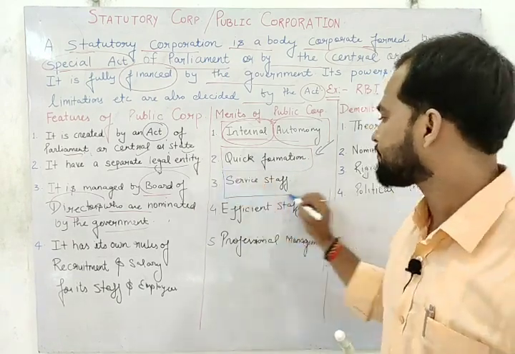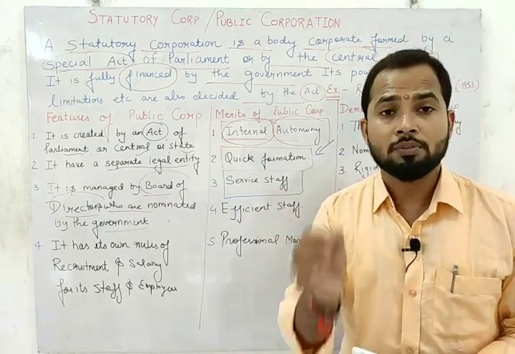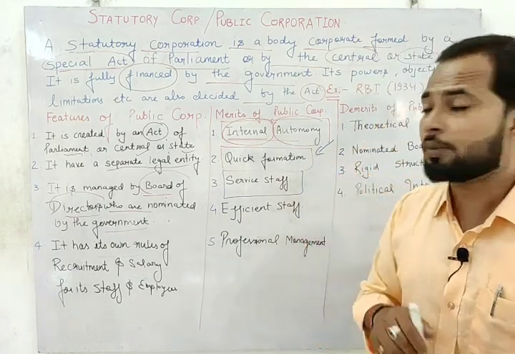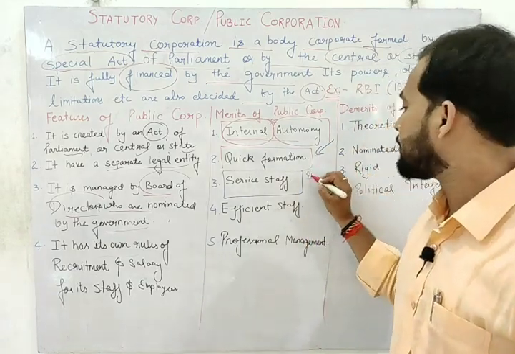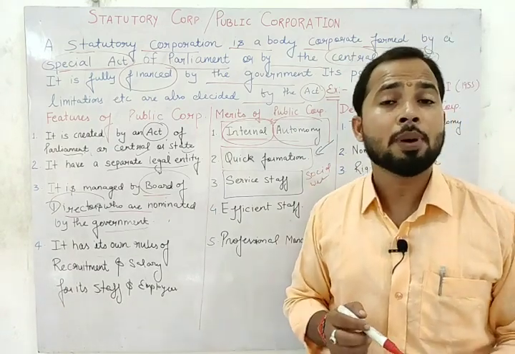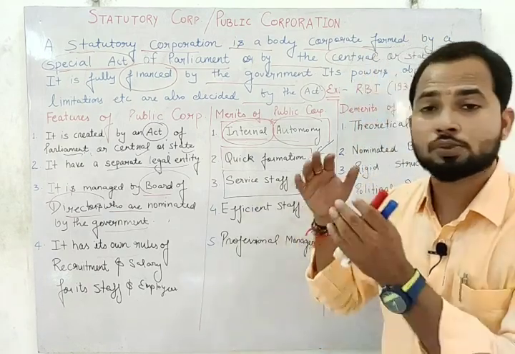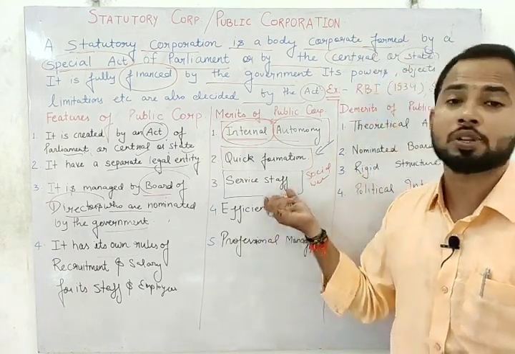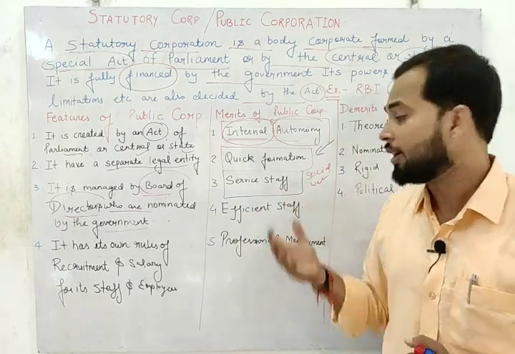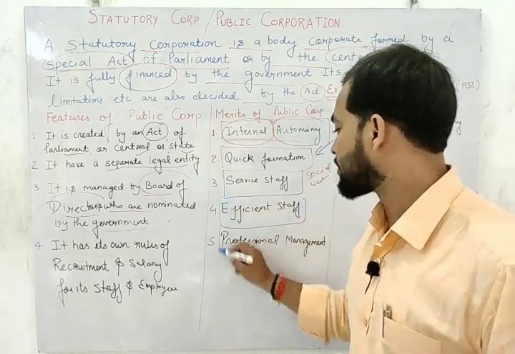Next one is the service motive. The main motive of public corporation is not to earn profit, but social welfare. We know that the main motive of a public sector enterprise is social welfare, not to earn profit. So the third and most important merit of public corporation is the service motive. Next is efficient staff as well as professional management.